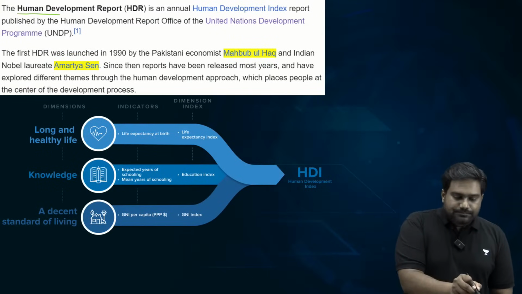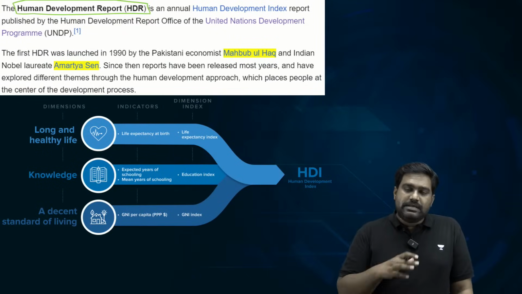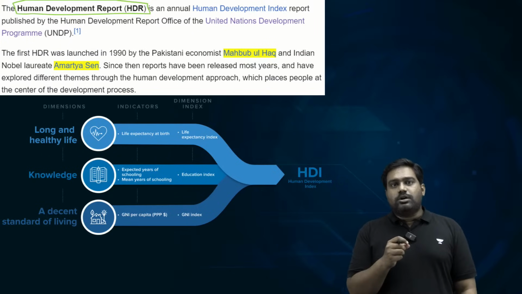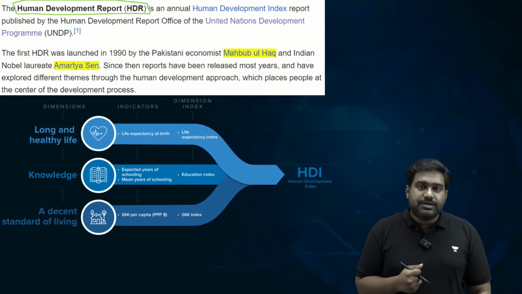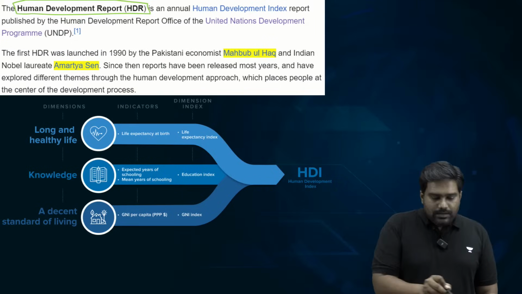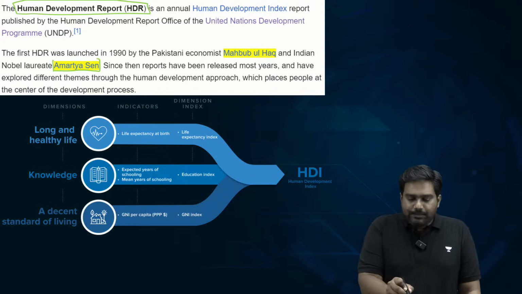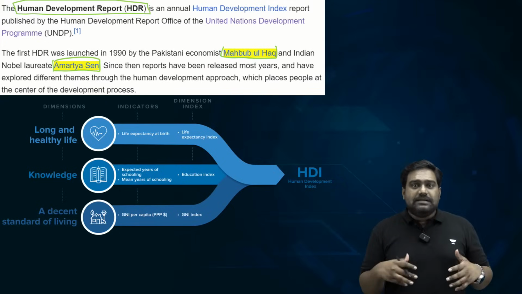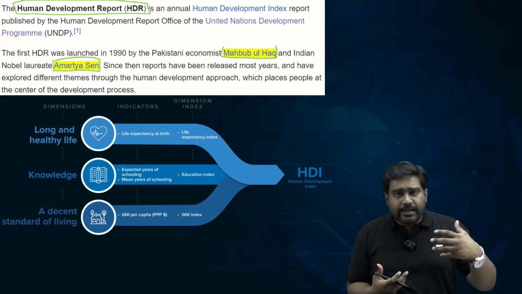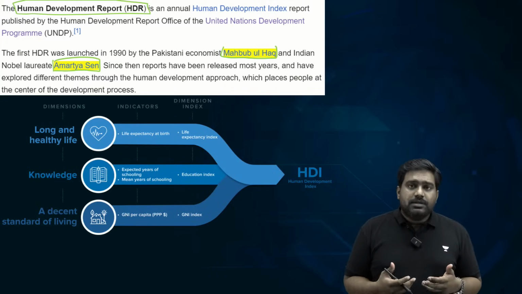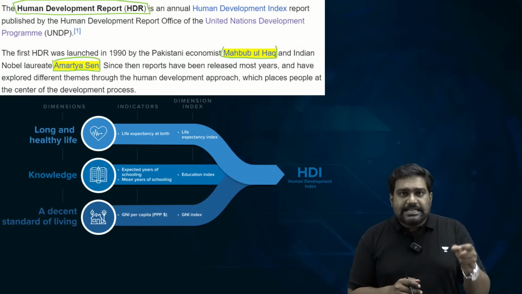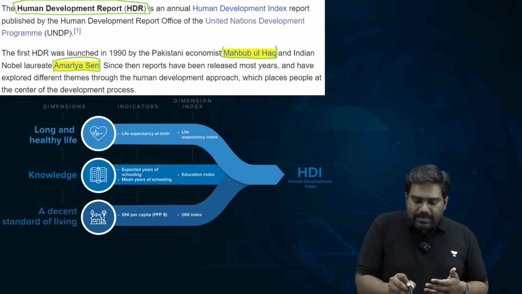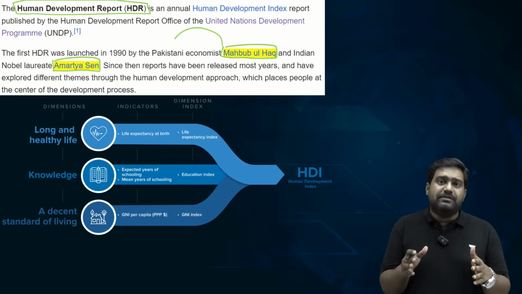It essentially brings out the extent or level of human development in a particular country. It is based on the concept of HDI, Human Development Index, which was conceptualized by two legendary economists from India and Pakistan. India's Amartya Sen and Pakistan's Mehboob ul Haq devised the concept of human development, how we can quantify human development. They came out with a verifiable methodology and used certain scientific parameters through which you can gauge the extent of human development in any given country.